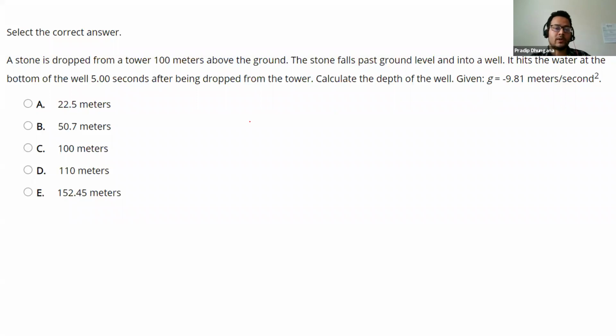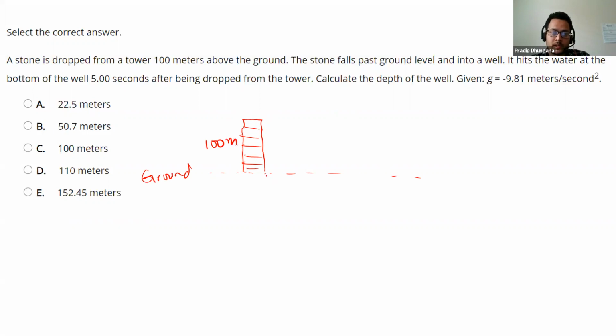Okay, let me make a tower at first. It's not that good a figure, but let me see. This is the ground, so that we'll have some clarification. This is a tower. The tower is 100 meters.